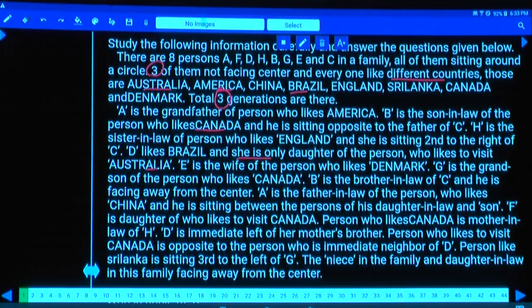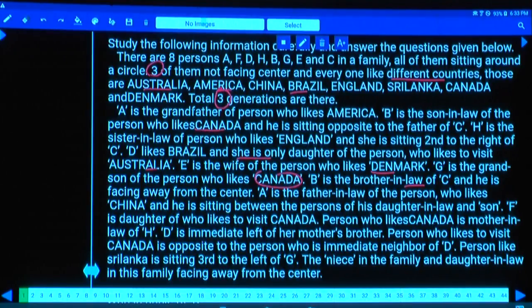And E is the wife of the person who likes Denmark. As E is the wife of the person who likes Denmark, G is the grandson of the person who likes Canada. Grandson of the person who likes Canada means the person who likes Canada must be in the first generation, isn't it? And Denmark. E is the wife of the person who likes Denmark. G is the grandson. B is the brother-in-law of C and he is facing away.